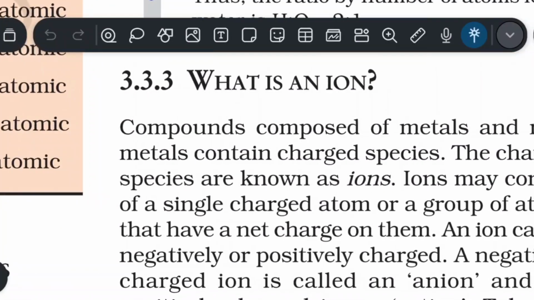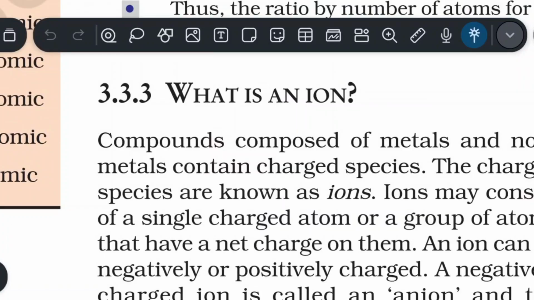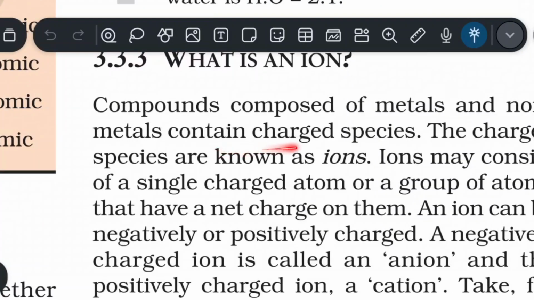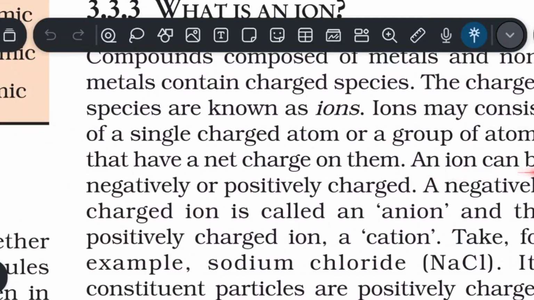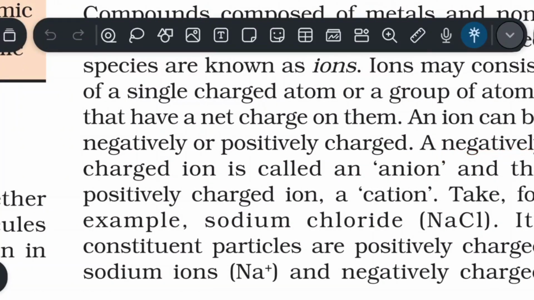Now let's move on to 3.3.3. What is an ion? Compounds composed of metals and non-metals contain charged species. The charged species are known as ions. Ions may consist of a single charged atom or a group of atoms that have a net charge on them. An ion can be negatively or positively charged. A negatively charged ion is called an anion, and a positively charged ion is called a cation.